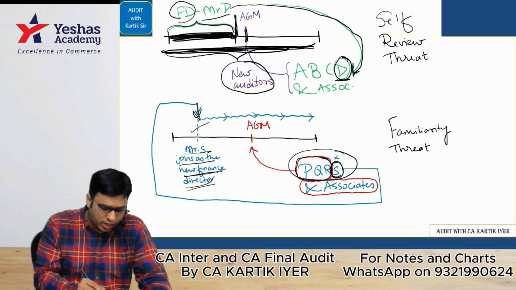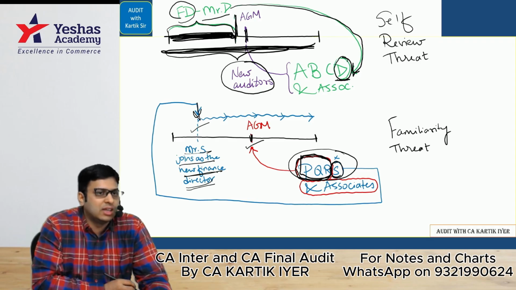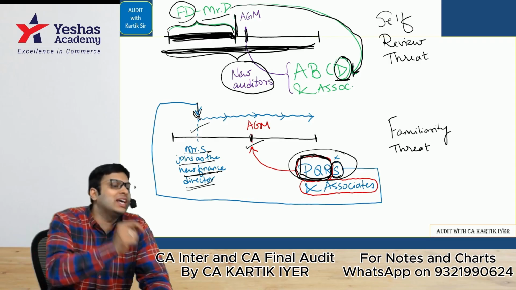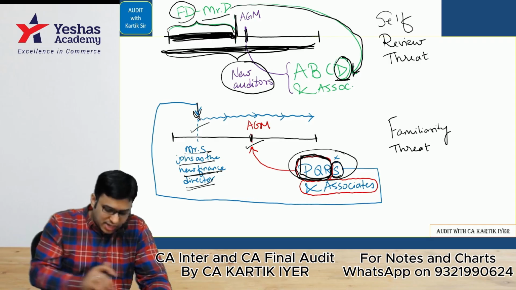S has gone and joined the company. Now, in the AGM, PQR is appointed as the new auditor. Do the partners of the CA firm know the director of the company very, very well? The answer is yes. Can they do fraud together? The answer is yes, because they are too familiar with each other. This is called familiarity threat.